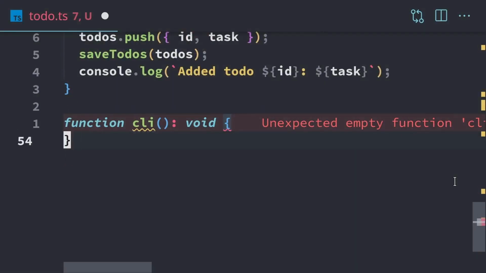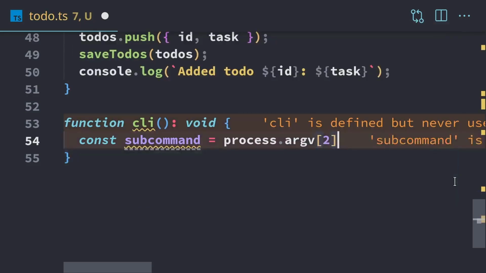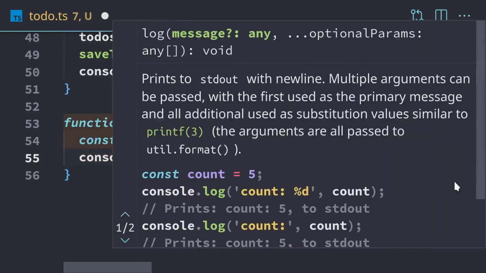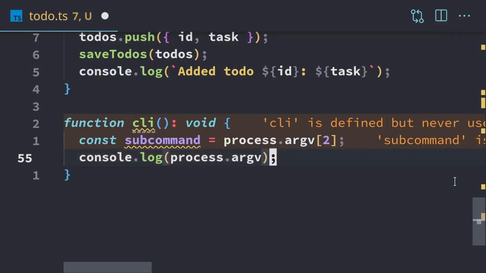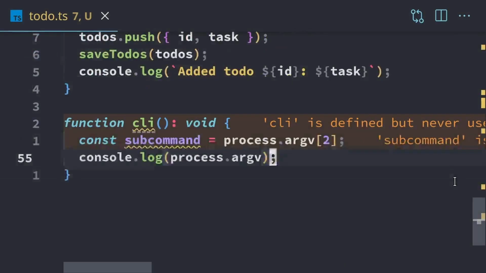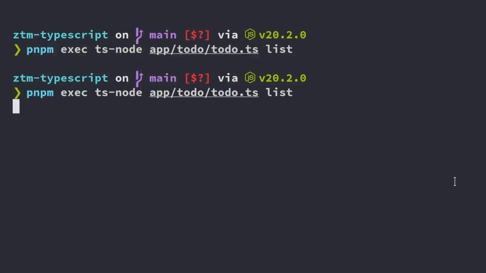So we're going to need access to the argv. We're going to have subcommand equals process.argv[2]. And I just want to log the process.argv again, like we did in the grep, so we can see which one we want to actually access. So we're going to log that real quick. This will be list. Let me save that. Oh, we've got to call this function. Let's call the CLI function, and now we can execute.